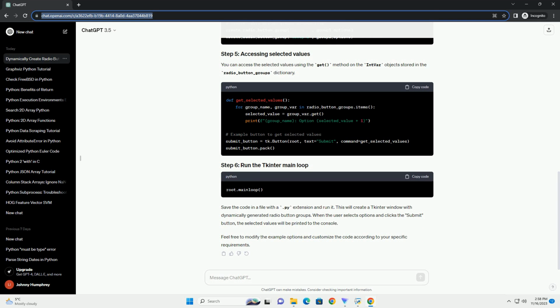When you select a radio button in a group, the on_radio_button_selected function will be called, and it will print the selected group and value to the console.